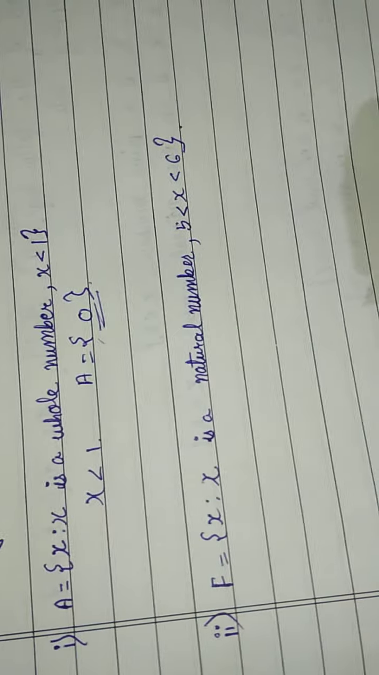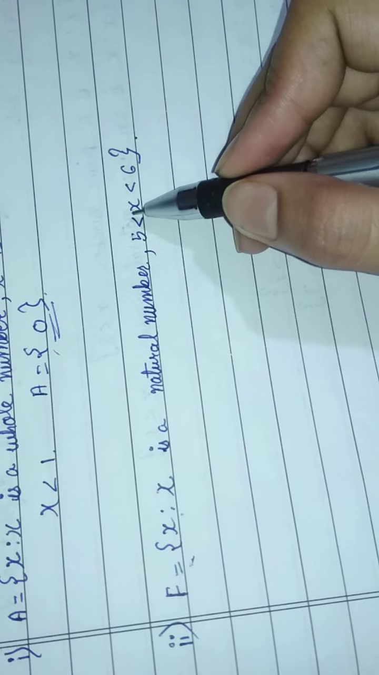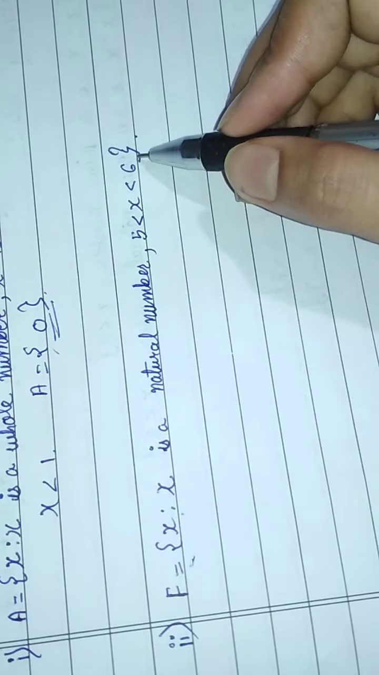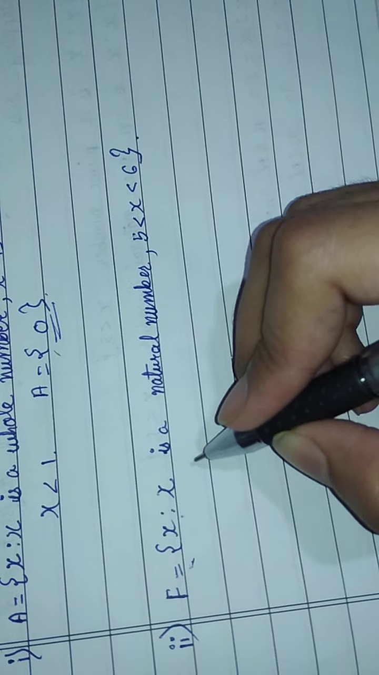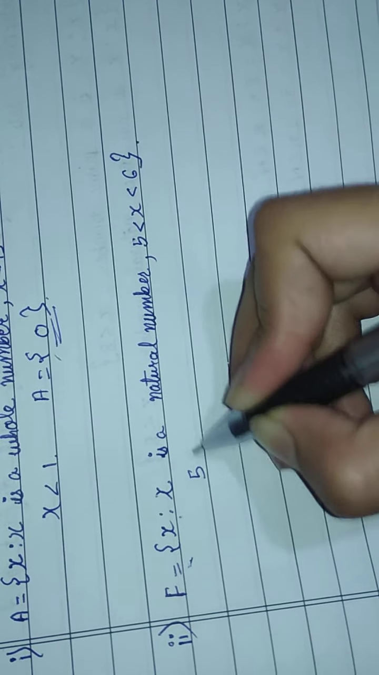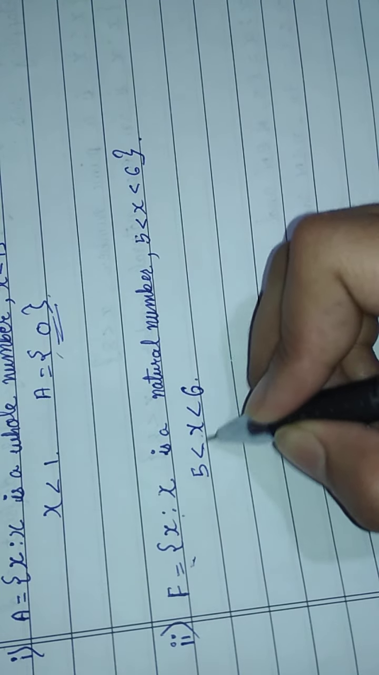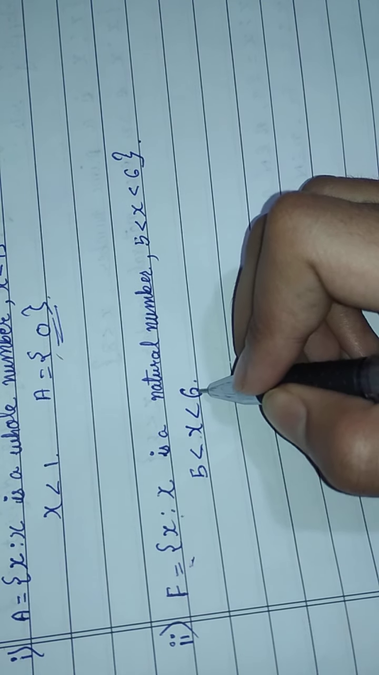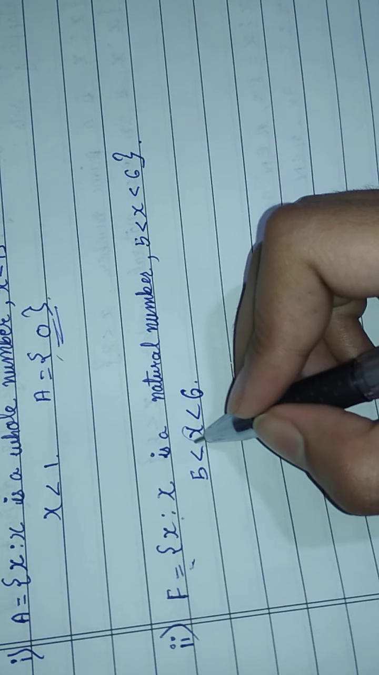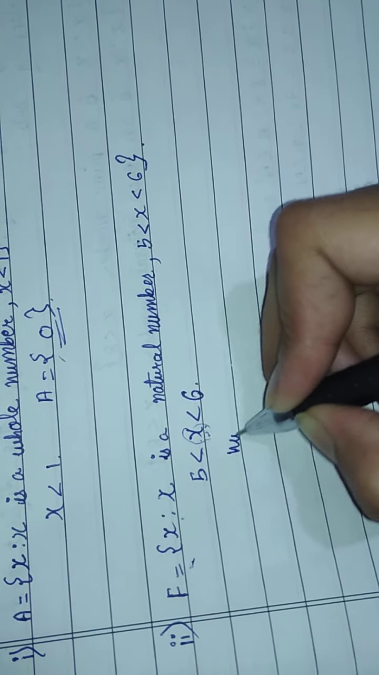Okay, so now let's see our next. F equals x such that x is a natural number, 5 less than x less than 6. So x is less than 6 and greater than 5. 5 and 6 are continuous numbers, so there is no number to be considered as x, so it is a null set.